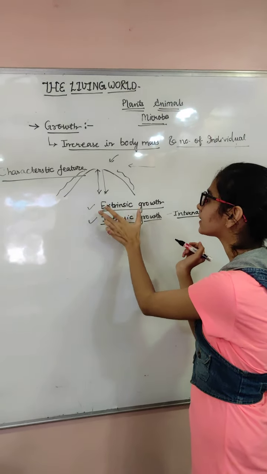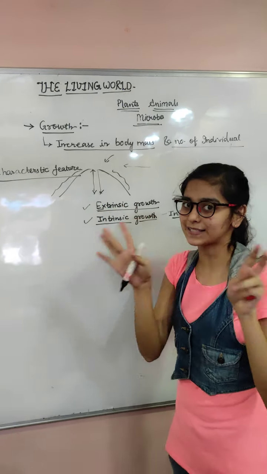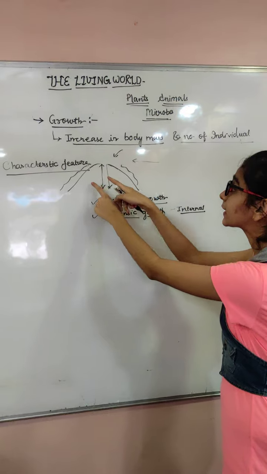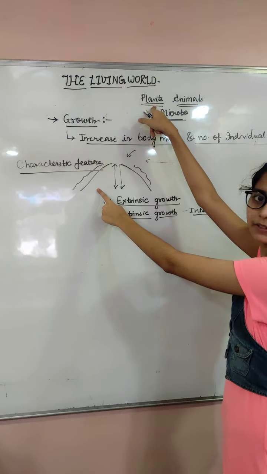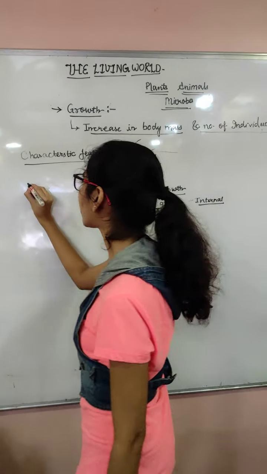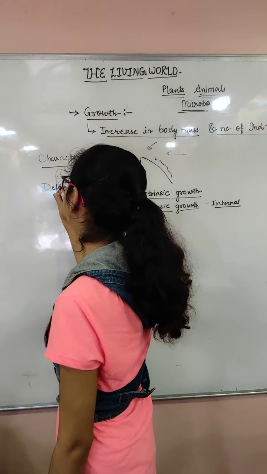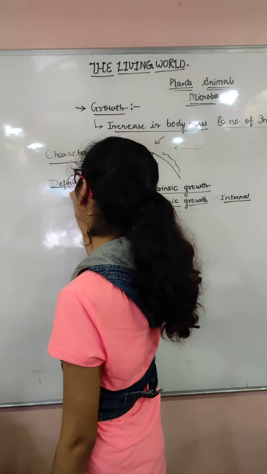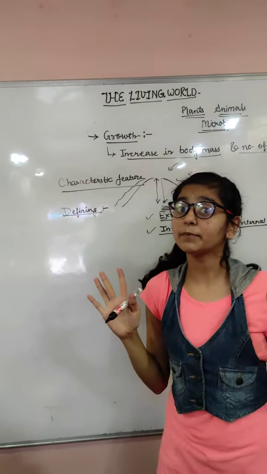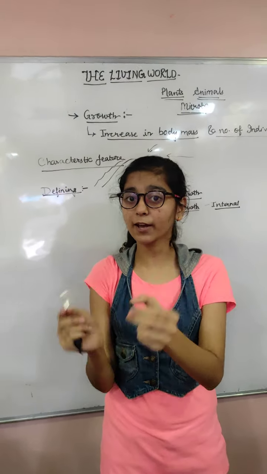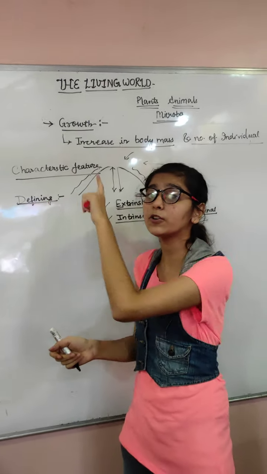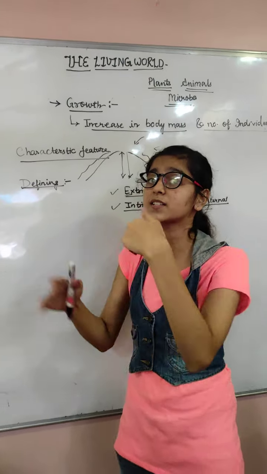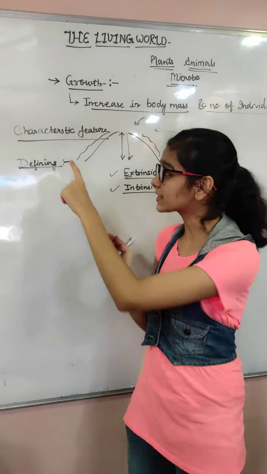If I classify it as extrinsic and intrinsic, then you have the classification. But if I say growth, it can be seen in non-living as well as living. Now if I say to define something, that means it cannot work without it. Only the living will show these characteristics, and nobody else will show these characteristics. That's what is defining.